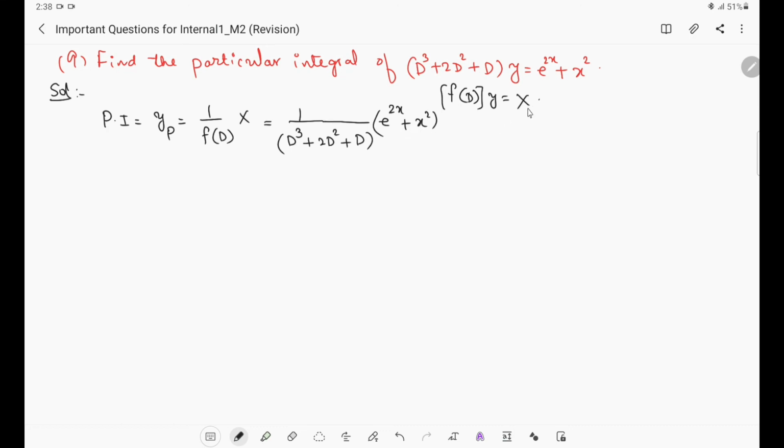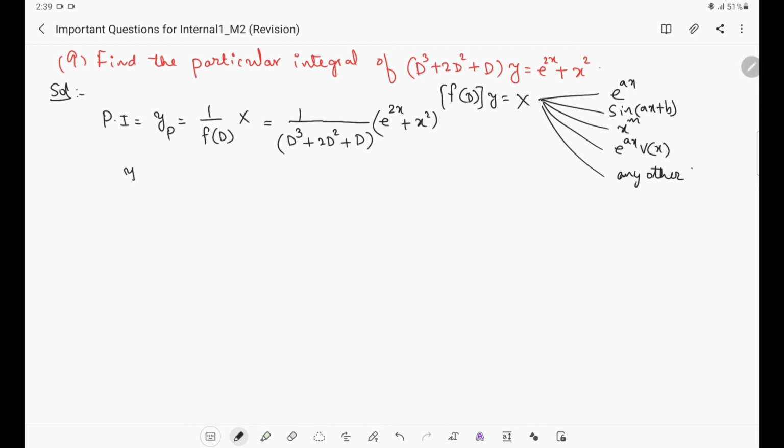See, depending on the particular integral, we are having 5 different cases. First one is e power ax, second one is sine of ax plus b or cos of ax plus b, third one is x power m, fourth one is e power ax into V of x, fifth one is any other function of x other than the previous 4, right. Out of these cases, which cases will be used here? Let us see. e power 2x, first case, e power ax, and this term x square is in the form of x power m, third case. So the first case and third case will be used.